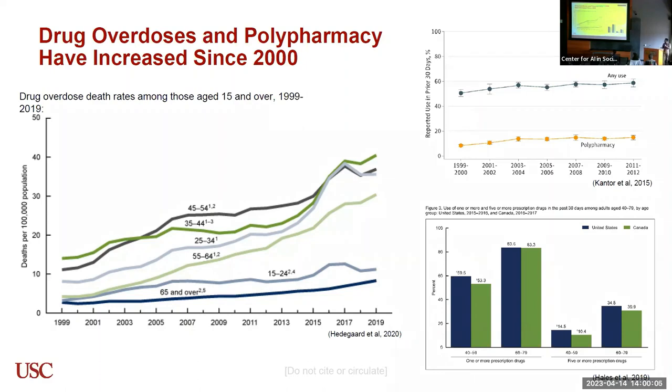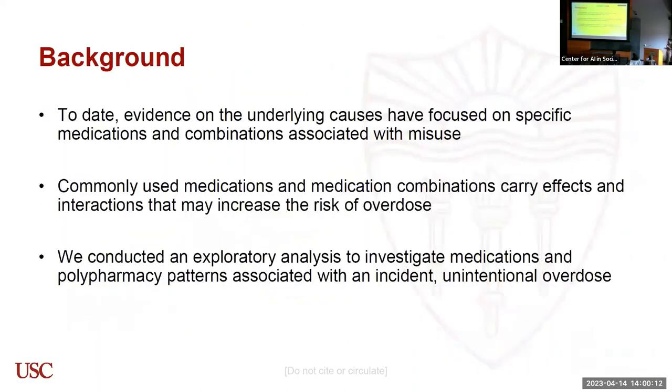So today I'm going to explore the medication patterns and polypharmacy associated with unintentional drug overdoses in the US. For quite a long time, most unintentional drug overdoses, or overdoses in general, had been attributed to a certain set of common medications like benzodiazepines, opioid analgesics, or even stimulants. And we were totally unaware of medications that are used otherwise but can actually contribute to overdose events.